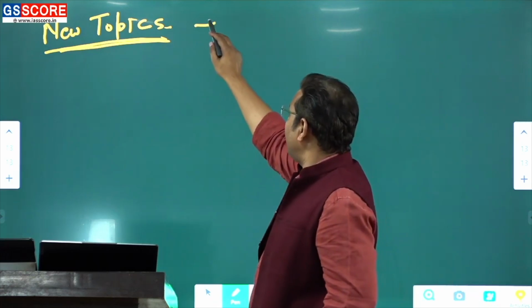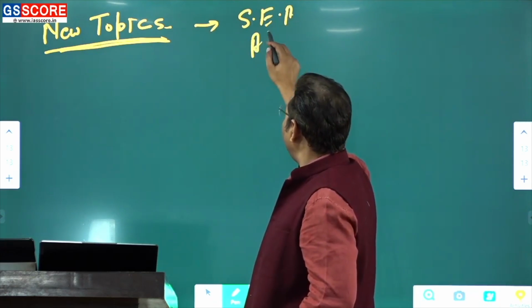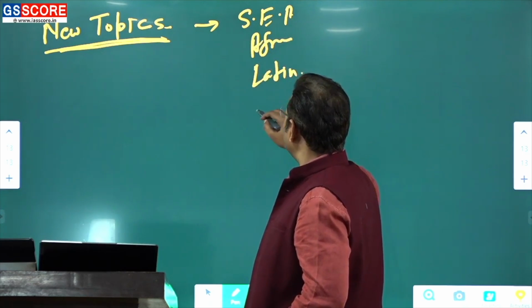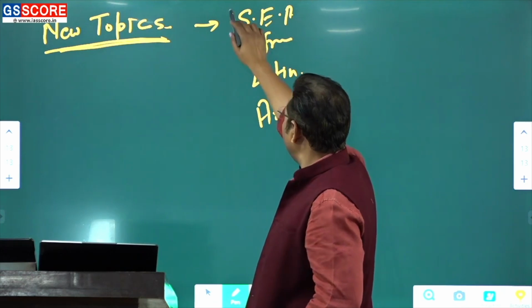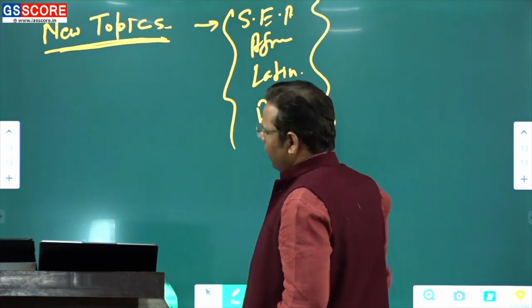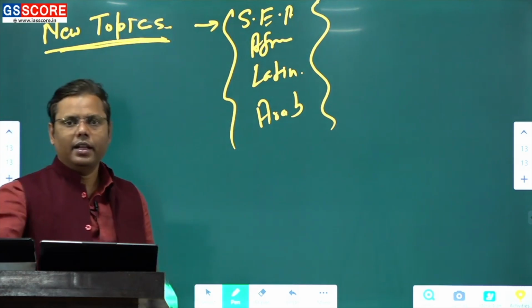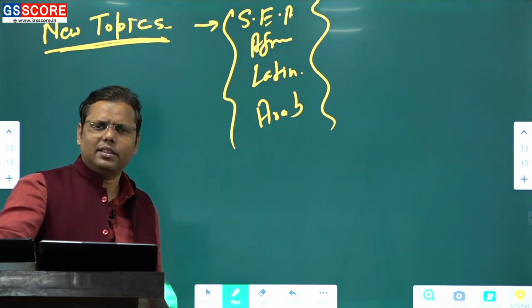But then since I told you that either it is Southeast Asian history, right, or it is Africa, or Latin America, or let's say the Arab world. Now these are the new things, they have become very important, and in fact this is one part where you need to pay proper attention. By paying proper attention to this part, I believe that you'll be able to write the answers properly.